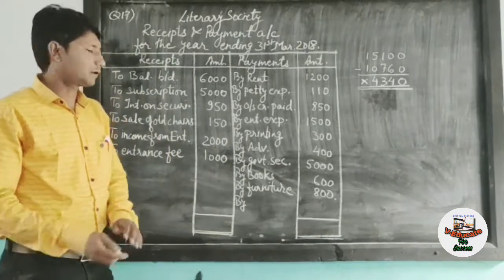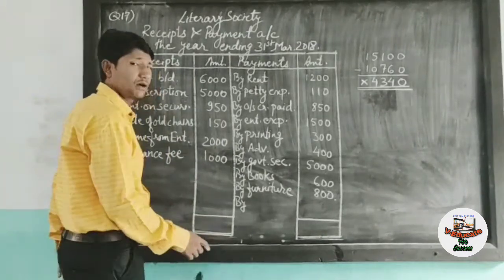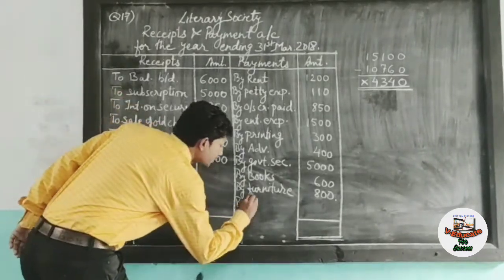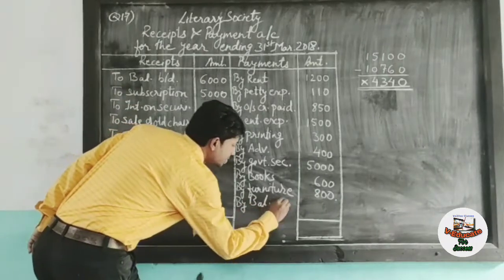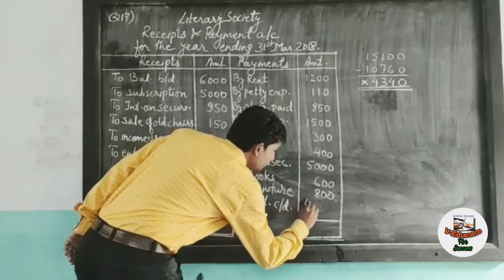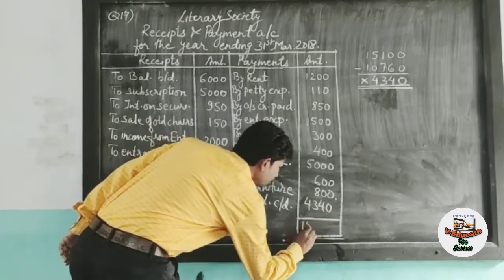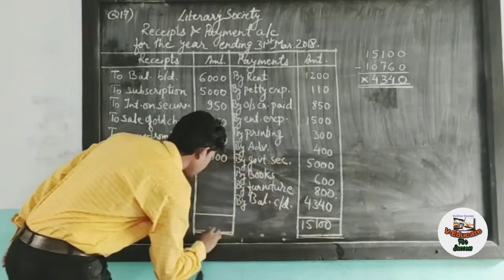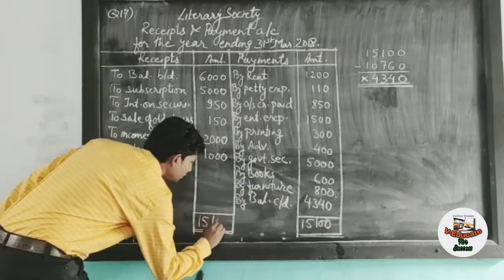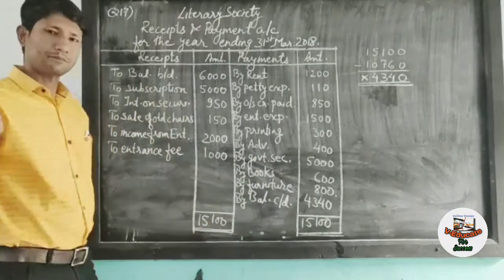4,340. 4,340 is the cash balance which you have to write in the payment side. By balance carried down 4,340. The total will be the same and the account will be closed by double line.